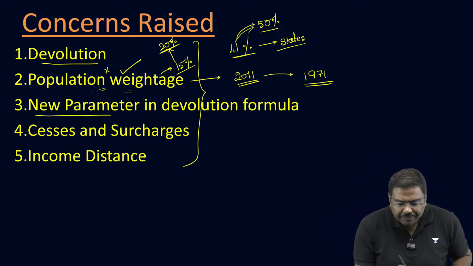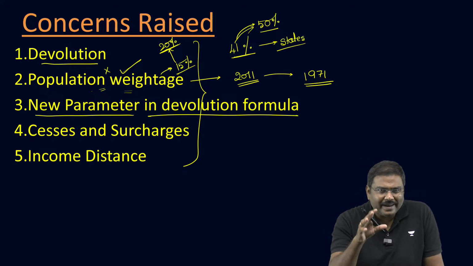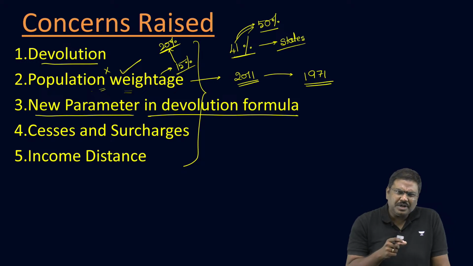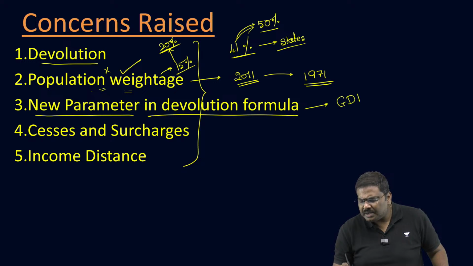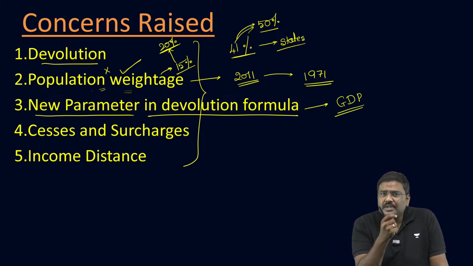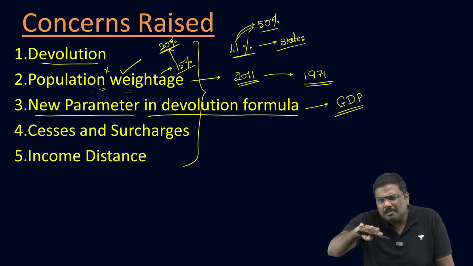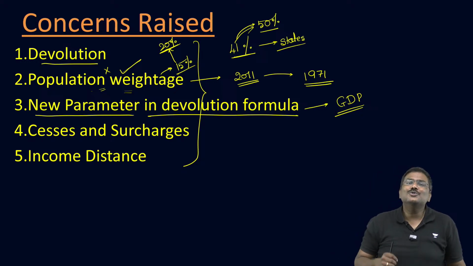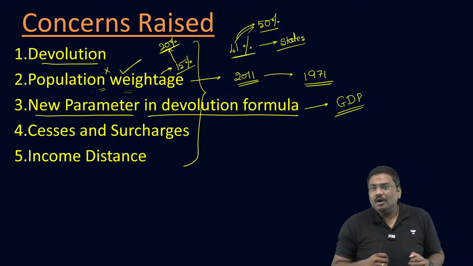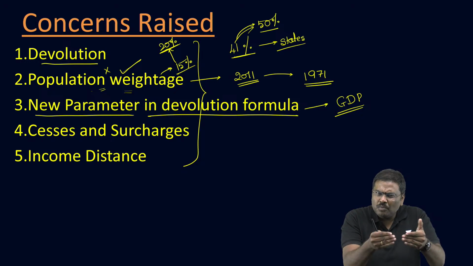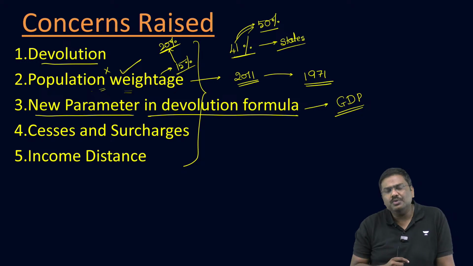Okay. Third one, a new parameter whenever you decide the devolution. What is the new parameter? They are recommending that the Finance Commission should also include the contribution of the states to the gross domestic product whenever the formula for tax devolution is recommended. So that states such as Tamil Nadu, Maharashtra, Gujarat or Karnataka will get more and more devolution because you provide weightage to, let's say, contribution to GDP.